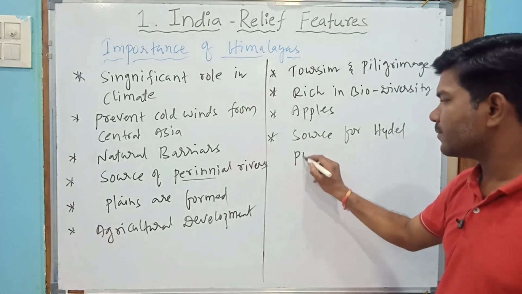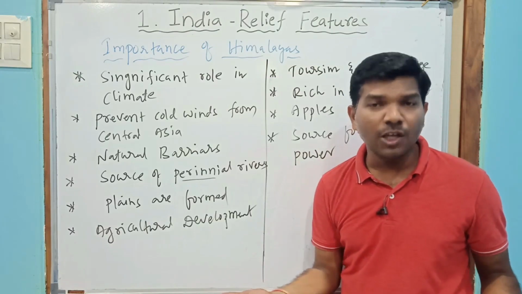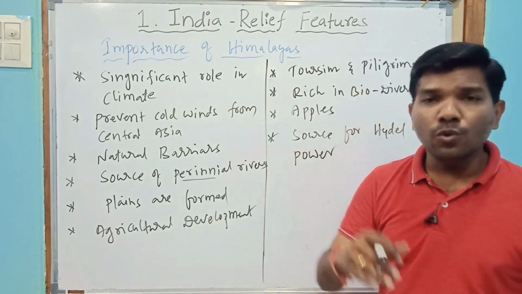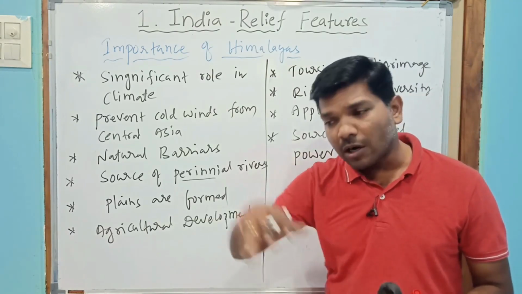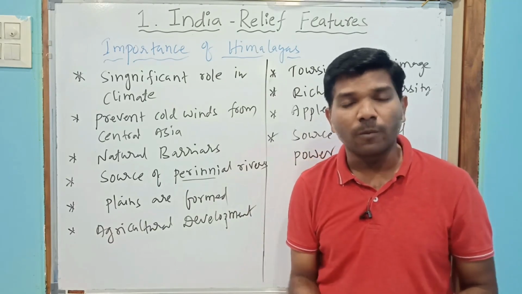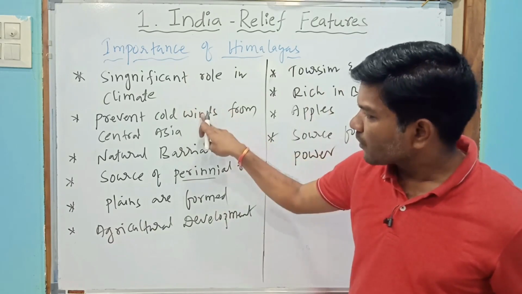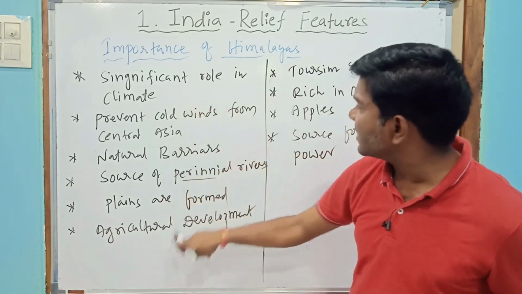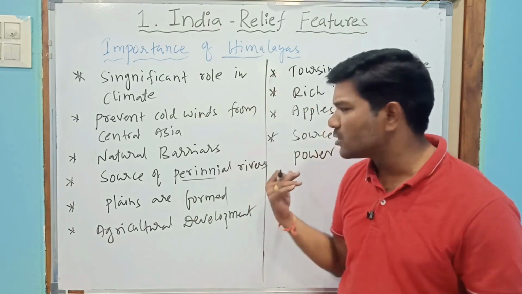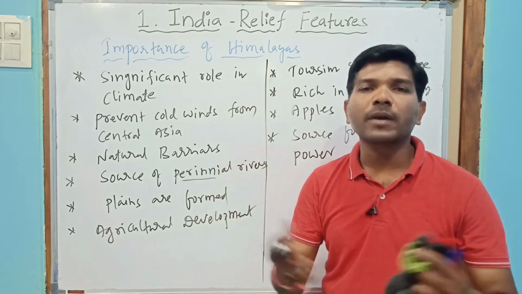hydel power. So how many points do you have to write? Some of the points you may not have in your textbook, but these are also points. Not only you, most of the students think that whatever points are available in the textbook, you have to write only that. No, you can write more than that. You can write extra also. So 1, 2, 3, 4, 5, 6, 7, 8, 9, 10. So 10 points completed. You can also write, if Himalayas were not there, India would become a cold desert.